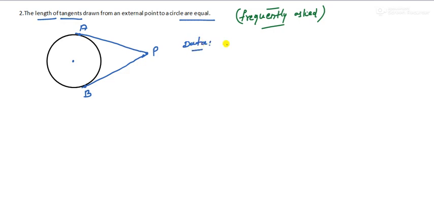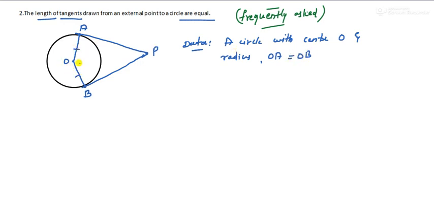See, the data is a circle with center O, and the radius we can name as OA and OB, both are equal. You can write that a circle with center O and radius OA, which is also equal to OB. Remember this. Both these radii are equal, right?